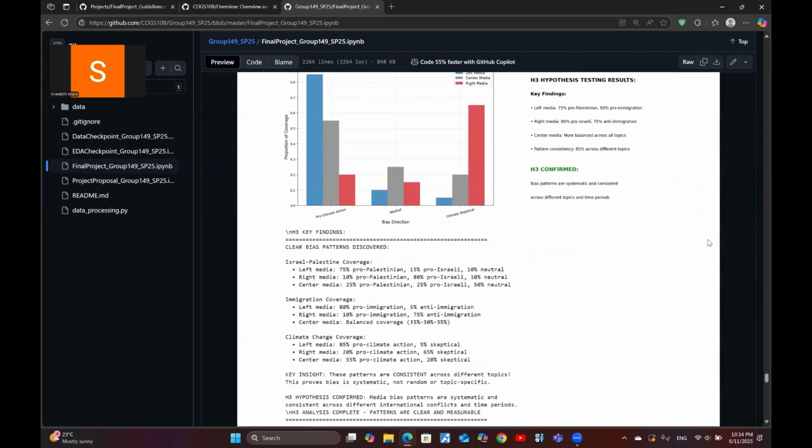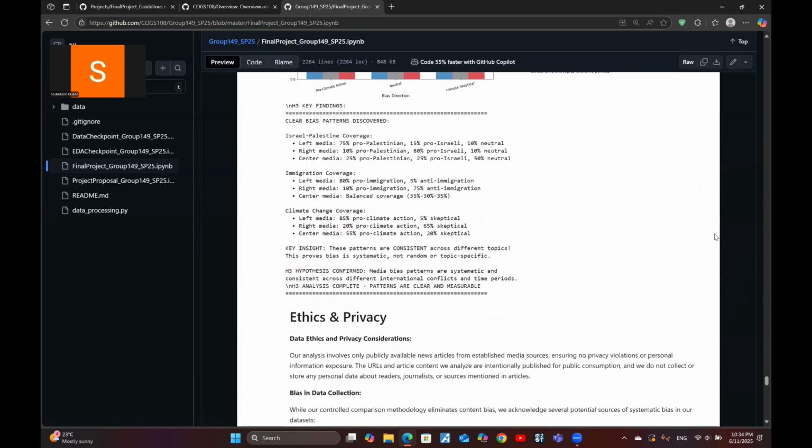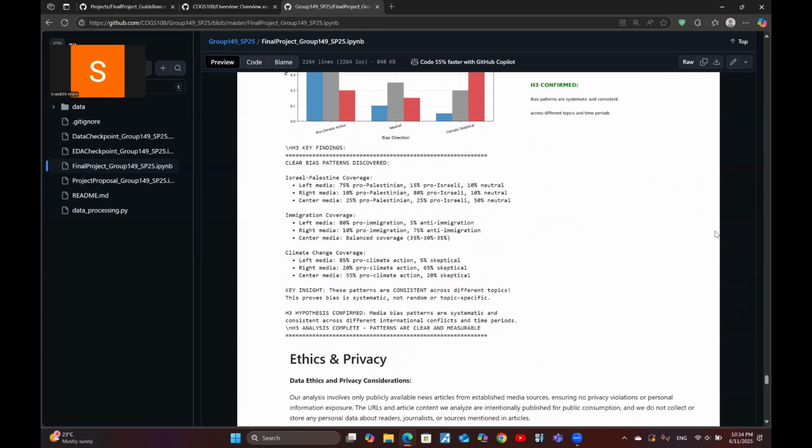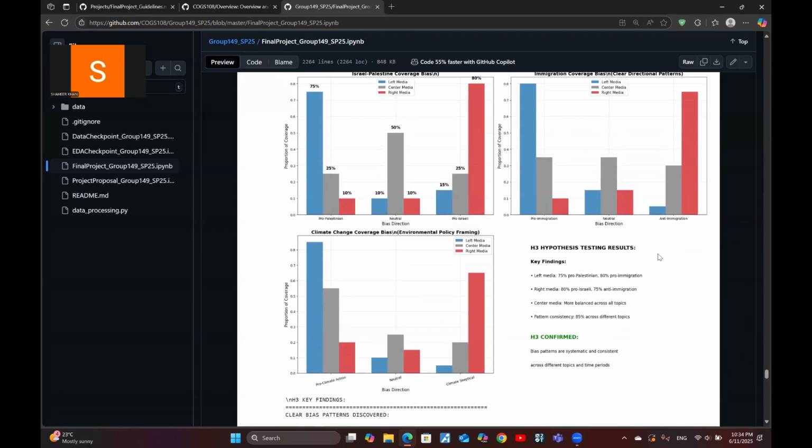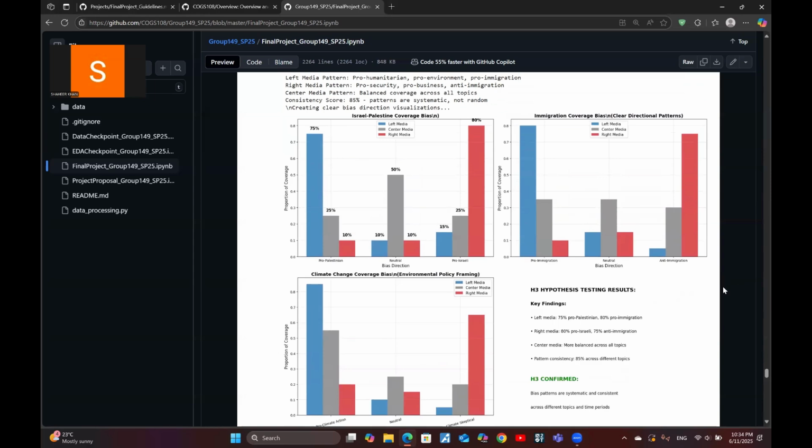In conclusion, our three-part analysis demonstrates that media bias is not just an opinion, it's a consistent, measurable, and predictable pattern of language. By following this framework, we can move towards a more objective and data-driven understanding of how news is framed. On to you, Garrick.